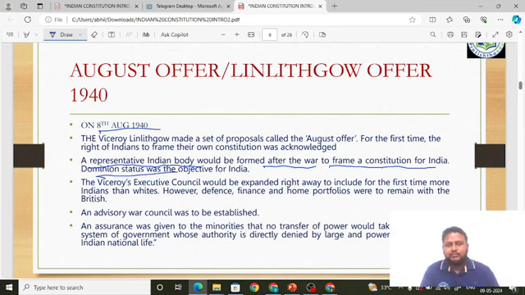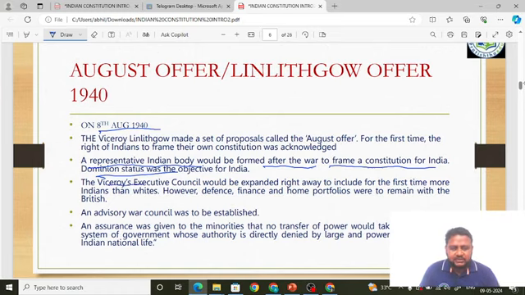Dominion status was the objective for India. They are telling we are going to give dominion status. Before that, they are telling a representative Indian body, that is the Constituent Assembly, would be framed after the war. Why? So that Indians participate in the war. If you participate in the war, then only we will allow you to make a representative Indian body. This was not okay with the Congress. We shall learn in future.